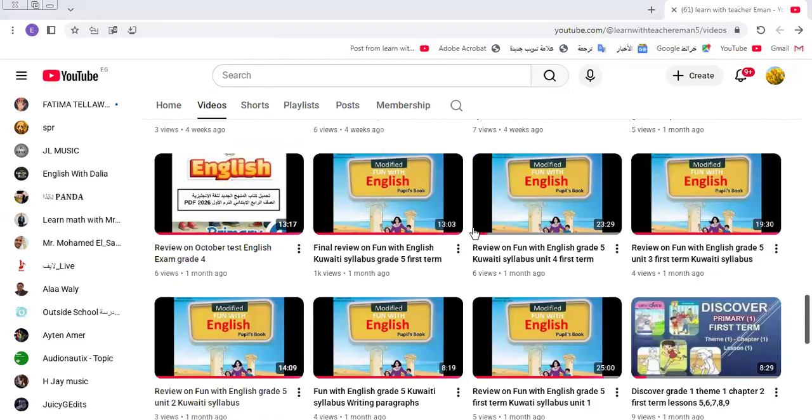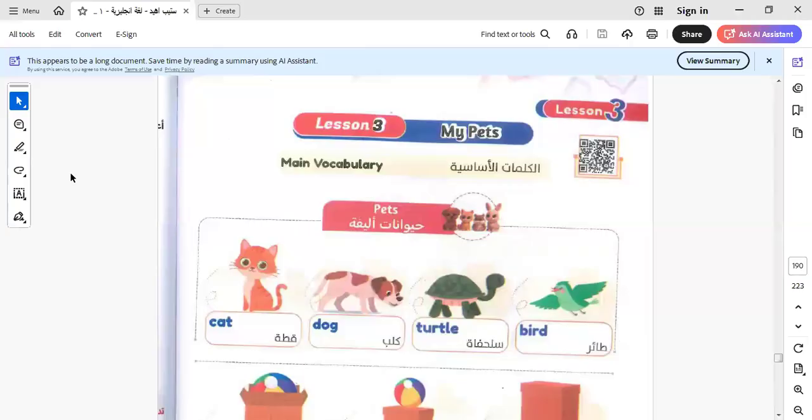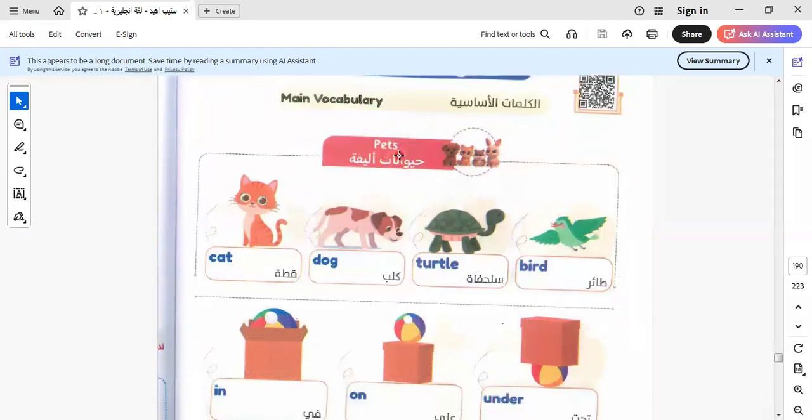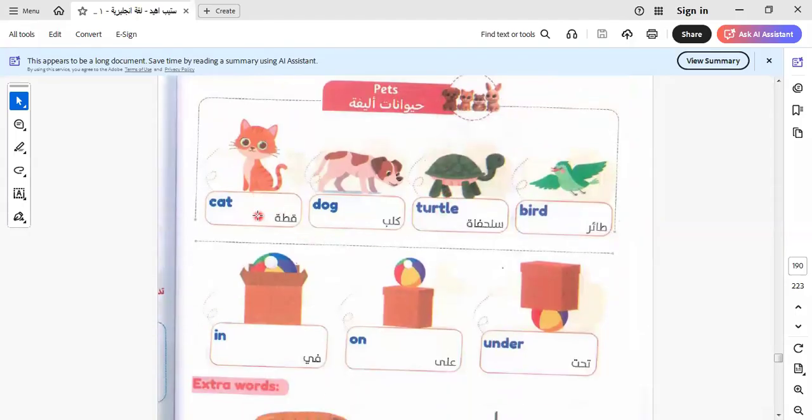Let's go to our lesson today. Today I will end unit 6 in the Grade 1 new Egyptian syllabus book. Let's read the words related to this unit. In this unit, we have some new vocab about pets. Pets means the animals that we can keep in our homes, like what? Like we have here cat, dog, turtle, bird.